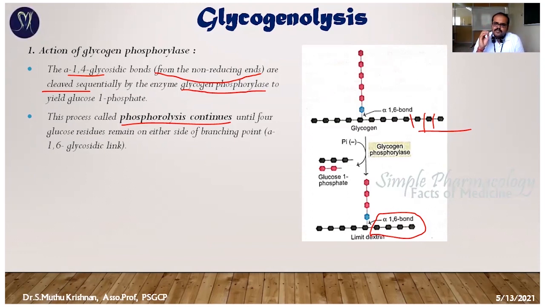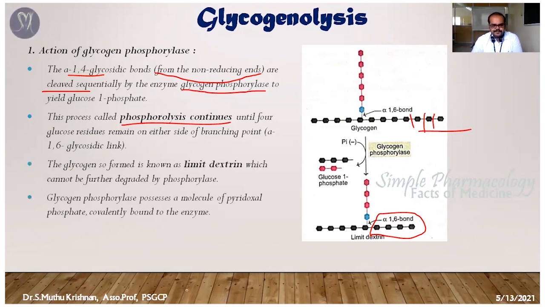What is the role? Glycogen phosphorylase cleaves the alpha 1,4 glycosidic bond in the linear chain, one by one, until 4 glucose molecules remain on any of the sides. Okay, this is the first step. The glycogen that forms is known as limit dextrin.